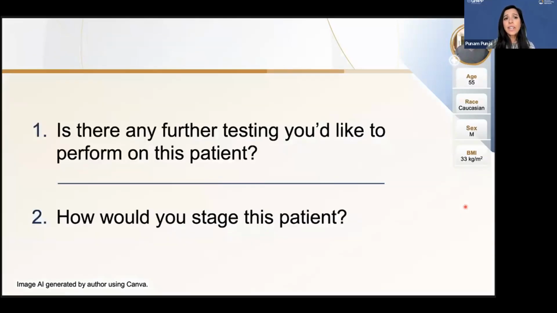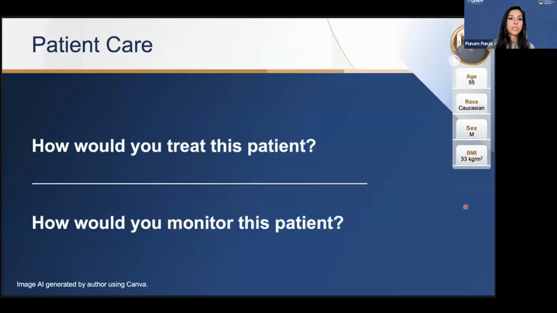So is there any other further testing you'd like to perform? I would consider an MRI elastography if you have access to this, or a liver biopsy if further staging is needed. I would stage this patient as having cirrhosis based on his FibroScan results as well as the ELF test. And so how would you treat this patient and how would you monitor the patient?